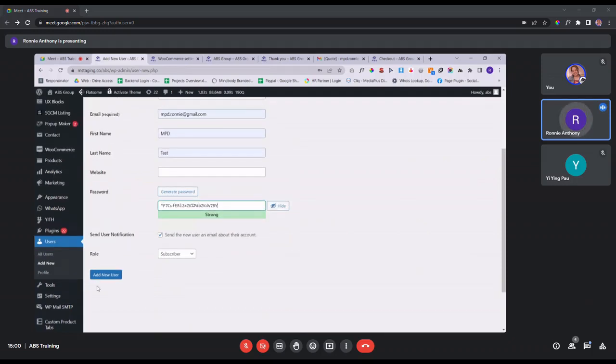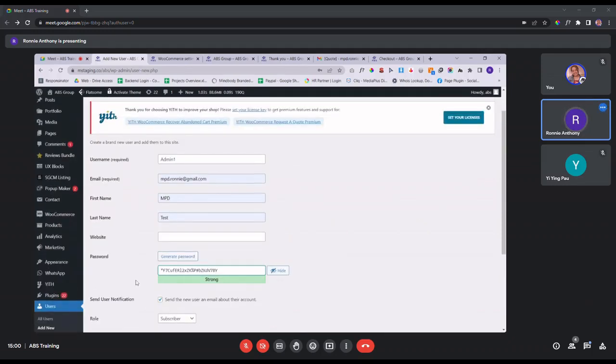But before you click add new user over here, you need to either screenshot this field, or you record the password somewhere, so that when you pass it over to your new team member to manage the website, they can directly log in using the password they are given, rather than need to dig the password somewhere.